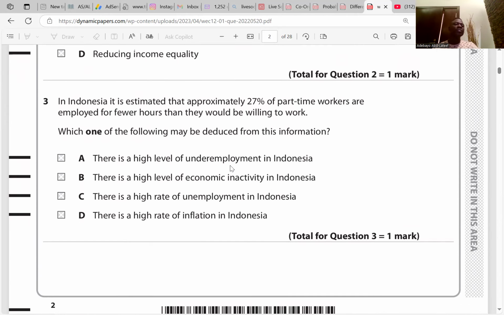Question 3. In Indonesia, it is estimated that approximately 27% of part-time workers are employed for fewer hours than they would be willing to work. If workers still have more time that they are not engaged, that is underemployment. They have the ability to work, but they still have spare time, and they don't get the opportunity to work. So the answer is A.